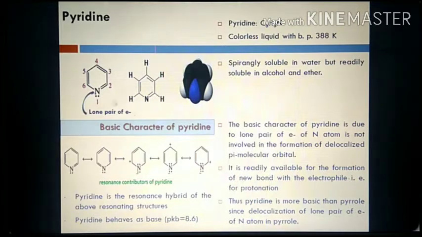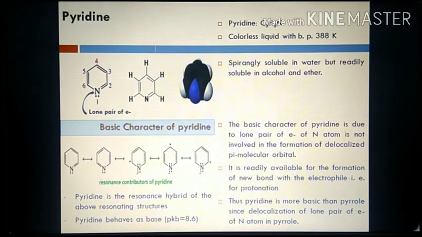When we compare this six-membered nitrogen heterocyclic pyridine with pyrrole, which is a five-membered nitrogen heterocyclic, pyrrole is a weaker base than pyridine. The basic character of pyridine is due to the lone pair of electrons on nitrogen. You can see here the lone pair of electrons on the nitrogen atom is not involved in formation of the delocalized pi molecular orbital.